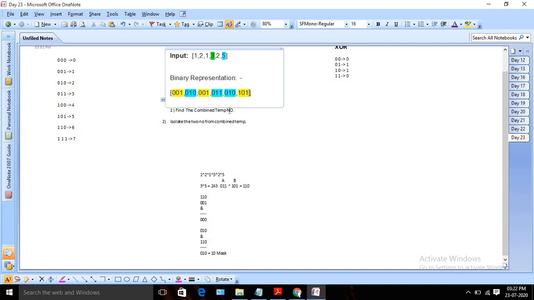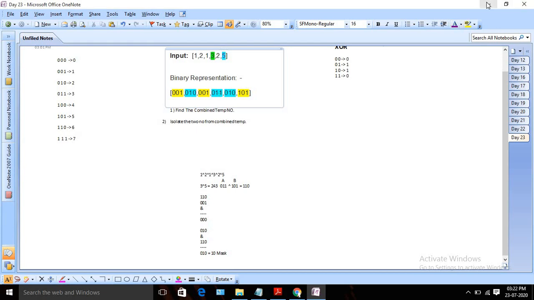So we are just categorizing the array into two different parts. This yellow section will contain my number B, and this sky blue section will contain my number A. Then if we do the XOR operation of those numbers, I will easily get my two numbers, right? So this is the algorithm we are going to follow.